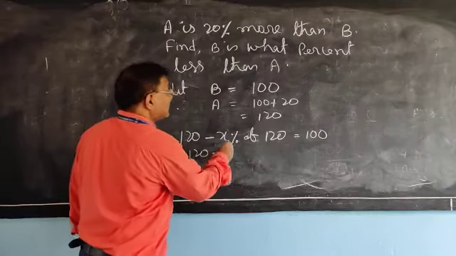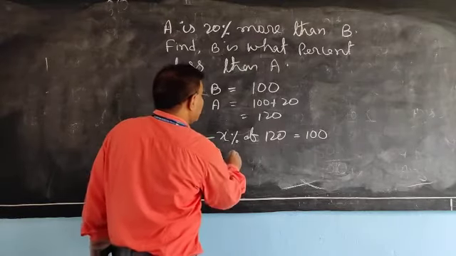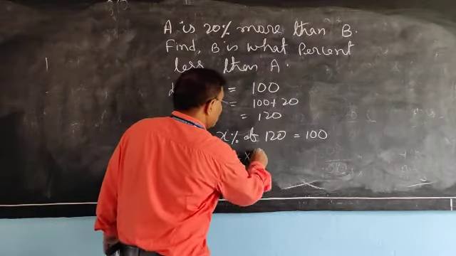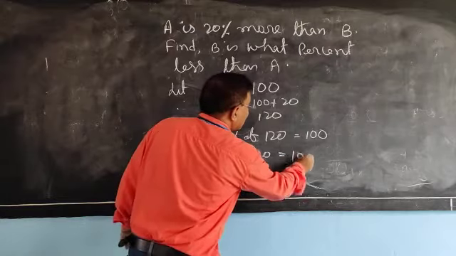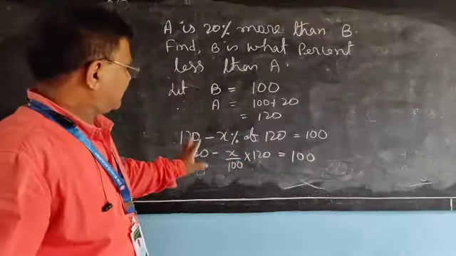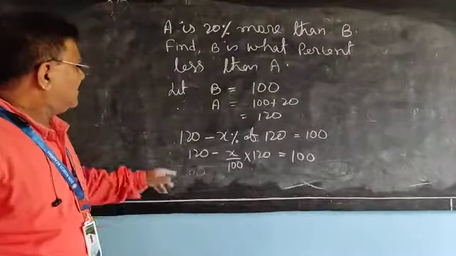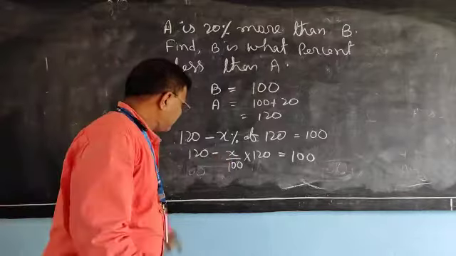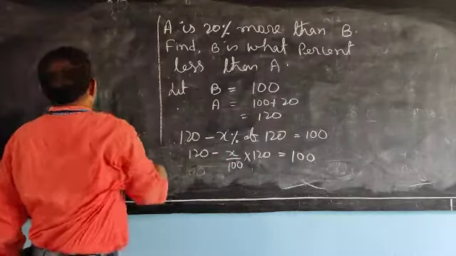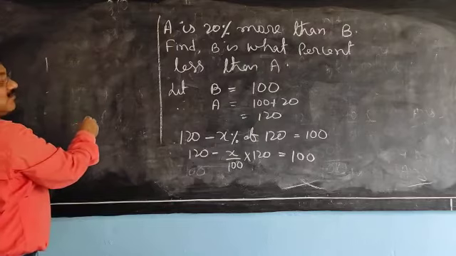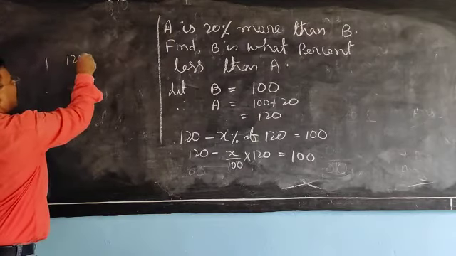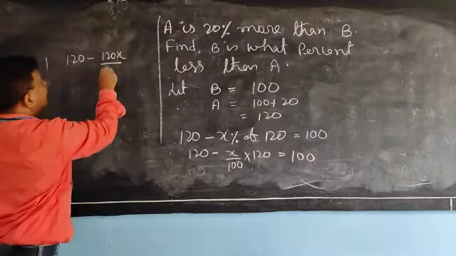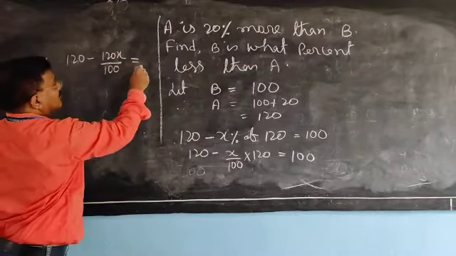120 minus x by 100 into 120 is equal to 100. This part understood? Now transfer this 120 here. 120 minus 120x by 100 is equal to 100.